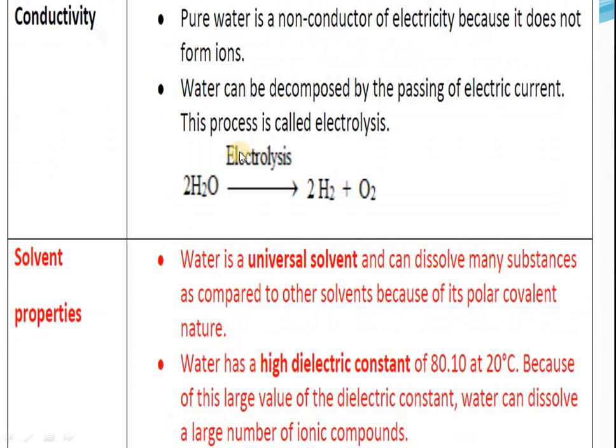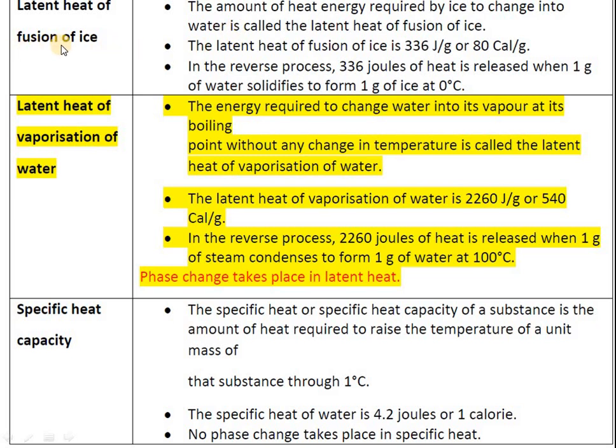Next is latent heat of fusion. This we have discussed in detail. Fusion means the change of state from solid to liquid, the amount of energy required to change solid ice to liquid, and there is no temperature change, only phase change. If it is vaporization, see, 2260. What is the difference? 336 and 2260. Phase change takes place in latent heat and there is no temperature change. Specific heat capacity: there is no phase change but temperature change is there, and 4.2 joule for 1 gram for 1 degree Celsius. This much heat is required to change the temperature by 1 degree.